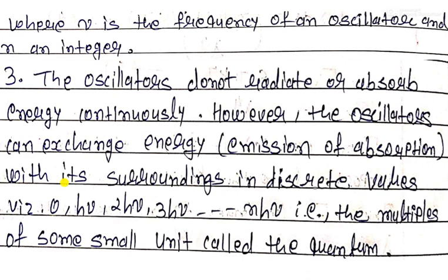So the third assumption also shows that absorption and emission happen in discrete levels. It cannot continuously absorb or emit. Like one photon is absorbed at some energy level, but after some time it cannot absorb more energy.